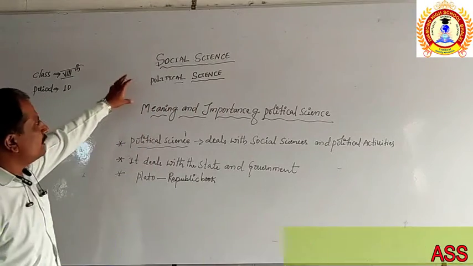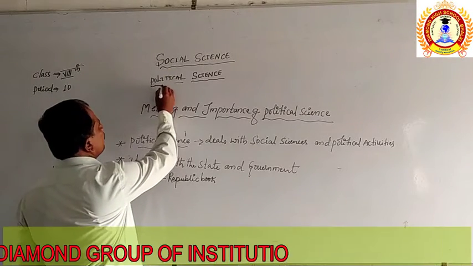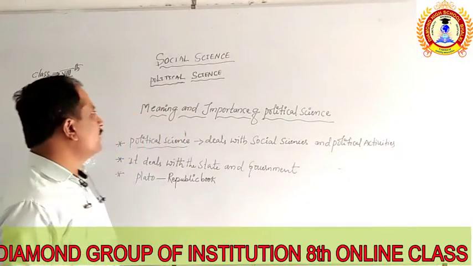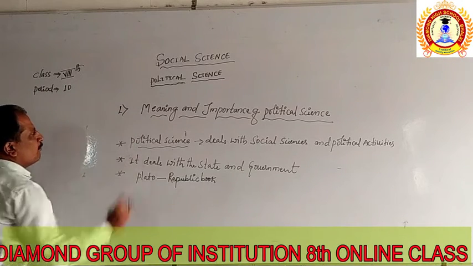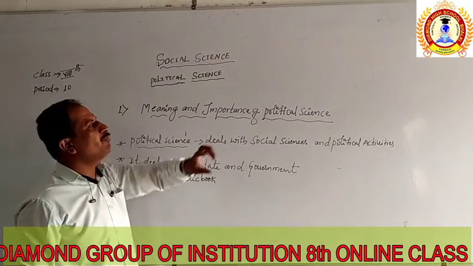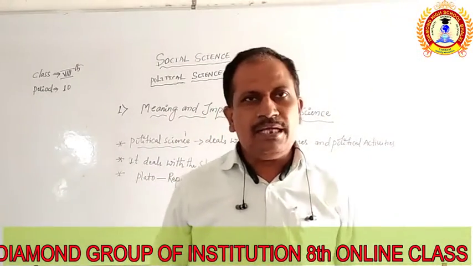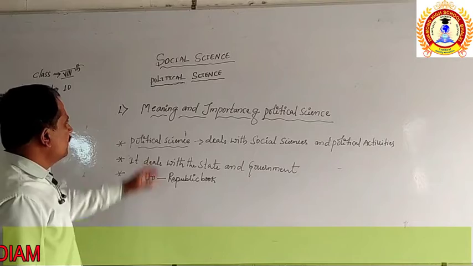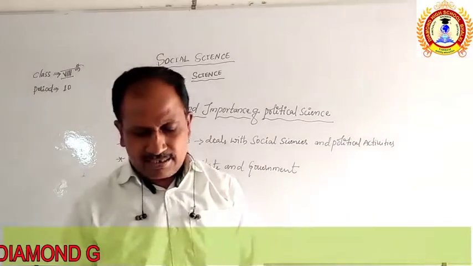In the last classes, we discussed the points related to history. But in this class, we are going to discuss the topic related to political science. In this political science, we are going to discuss unit one, that is the first chapter belonging to political science. The name of the unit is meaning and importance of political science. Why are we going to study political science? That we are going to discuss in this chapter.